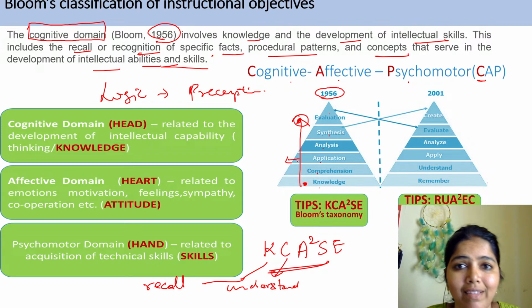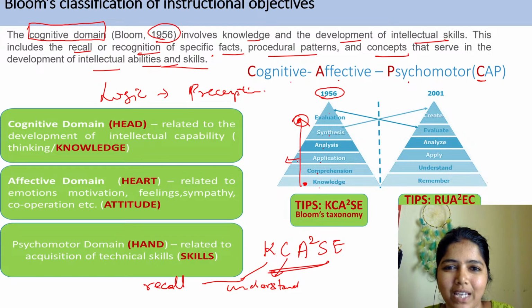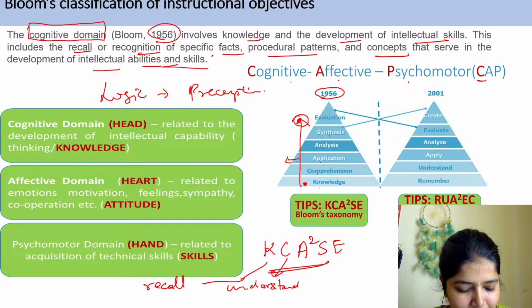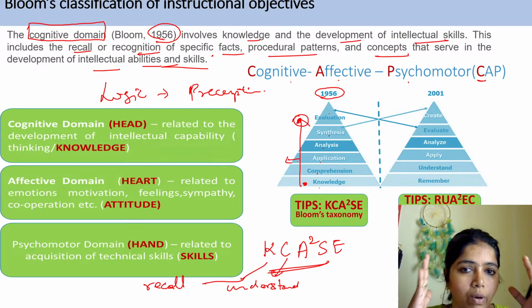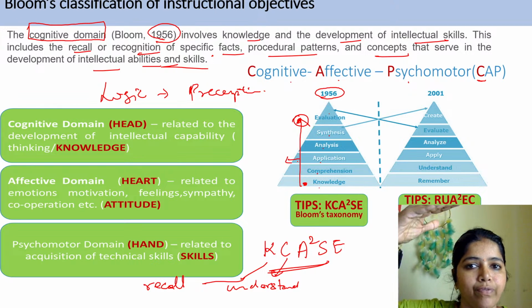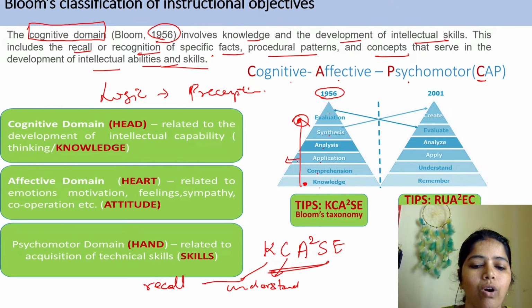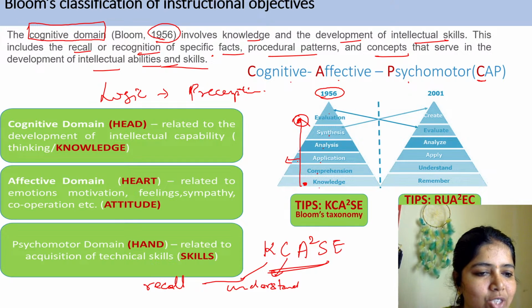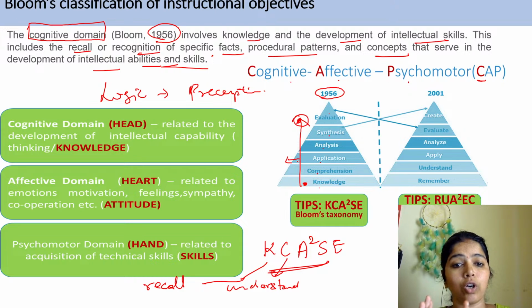Analysis: after applying there may be some issue, right? So I will be analyzing what mistake has been done and what can be done to improve, and that we call the analysis phase. Synthesis is combining different forms to make a new one. Evaluation is making a judgment about whether the thing has come out perfectly or not, based on the things I have done through my knowledge, and this is the highest order of cognitive level. The lowest order is just to recall and understand things. Clear? So this is the cognitive domain proposed by Bloom in 1956.